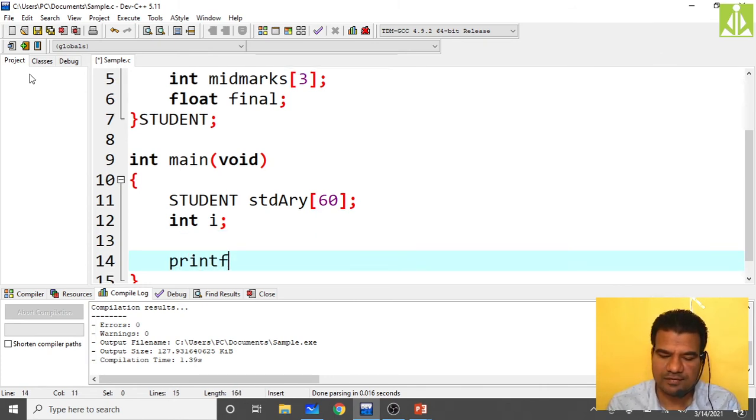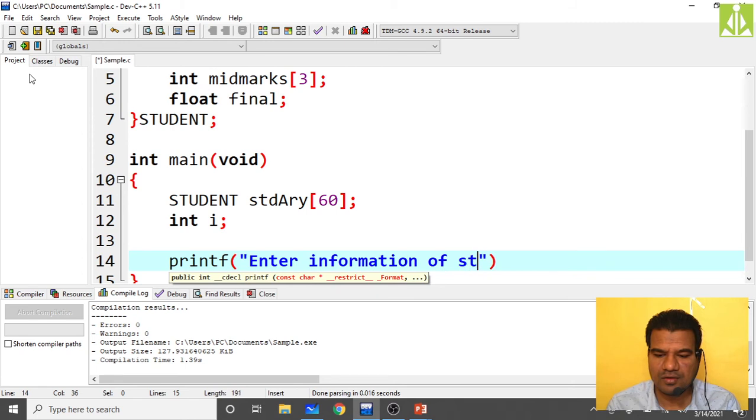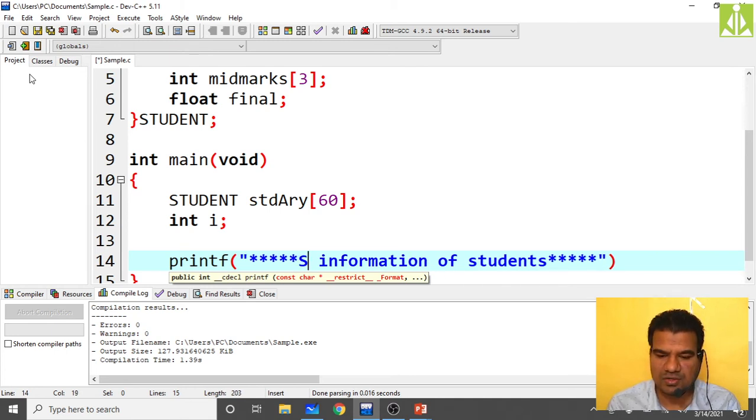So printf, enter information of students. Here I'm just doing some formatting, or instead of enter student information, what we can put here? Student information system.